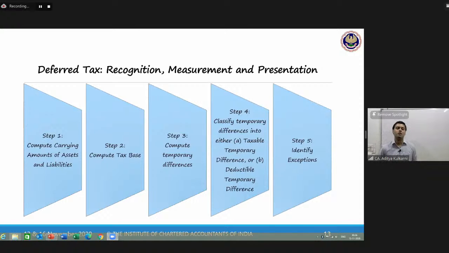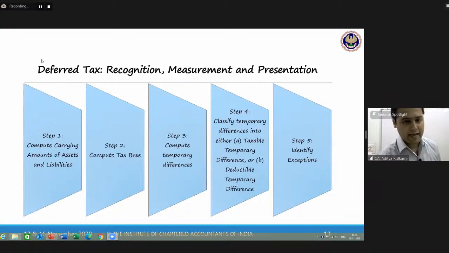Sir, you have not told us what is tax base. That is what is going to be our entire discussion now, only on what is tax base of an asset and a liability. These differences that we have, they can be classified into taxable temporary difference or deductible temporary difference. Again, new terms, but we will learn what they are. Step 5, identify the exceptions.